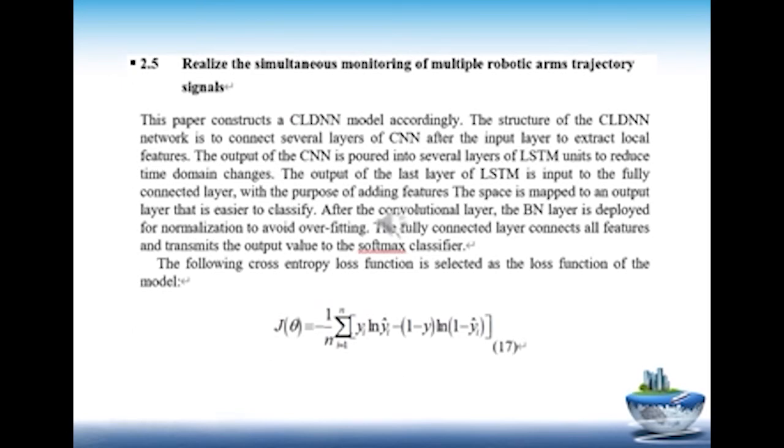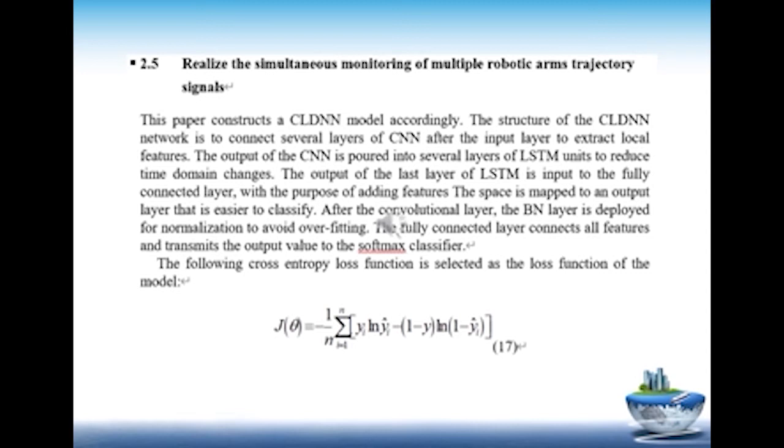Realize the simultaneous monitoring of multiple robotic arms trajectory signals. This paper constructs a CLDNN model accordingly. The structure of the CLDNN network is to connect several layers of CNN after the input layer to extract local features. The output of the CNN is poured into several layers of LSTM units to reduce time domain changes. The output of the last layer of LSTM is input to the fully connected layer. With the purpose of adding features, the space is mapped to an output layer that is easier to classify.